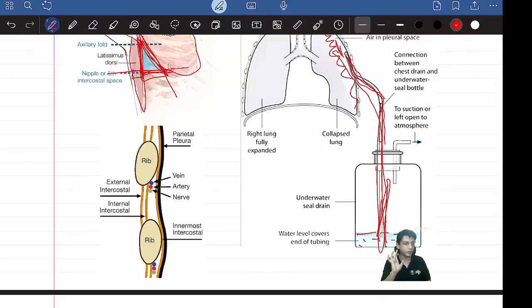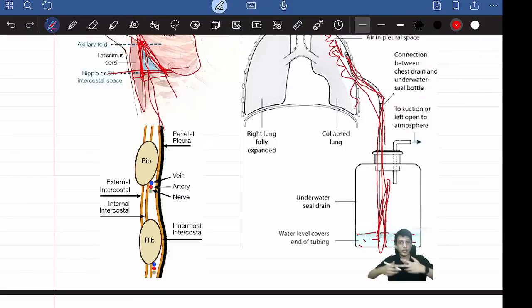In the triangle of safety. The triangle of safety is between the second to fifth intercostal space, at the axilla. It is bounded anteriorly by the pectoralis major muscle, posteriorly by the latissimus dorsi muscle, and the base is formed by the line extended from the nipple. So there is a big triangle. Between the anterior axillary line, the mid axillary line and the posterior axillary line, in the middle of the triangle, you put the tube.